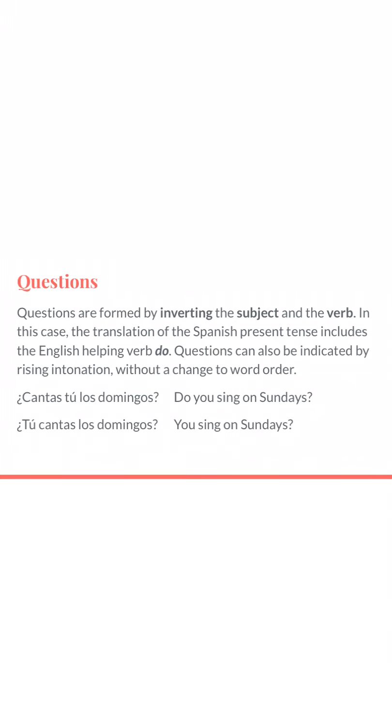All right, so forming questions. We spoke a little bit about this in our previous reviews, and that is done by inverting the subject and the verb, right? So verb comes first. And in this case, for our examples down here, the translations of the Spanish present tense include the English helping verb "do." Questions can also be indicated by a rising intonation without changing that word order. But I think good practice is to keep it in this grammatically solid form where you have your verb in front of your subject here. That way you don't have to rely too heavily on that rising intonation.